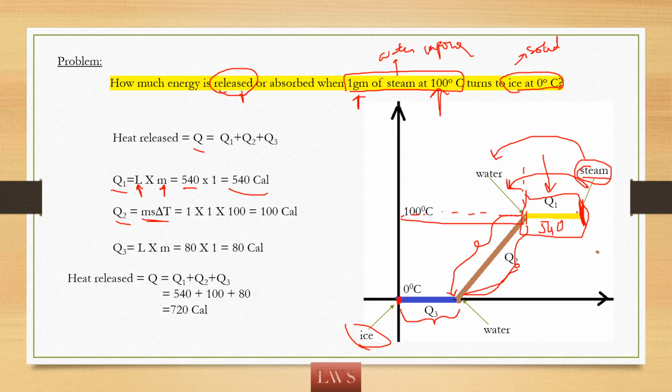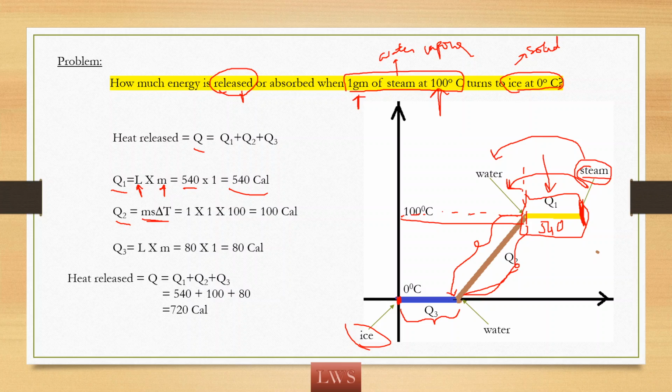Whenever the temperature is constant, the only thing you need to remember is you need to apply latent heat. Whenever there is temperature change, whenever there is delta T, you need to apply ms delta T. So here 100 degrees Celsius steam, 100 degrees Celsius water. So constant temperature, there you need to apply latent heat.